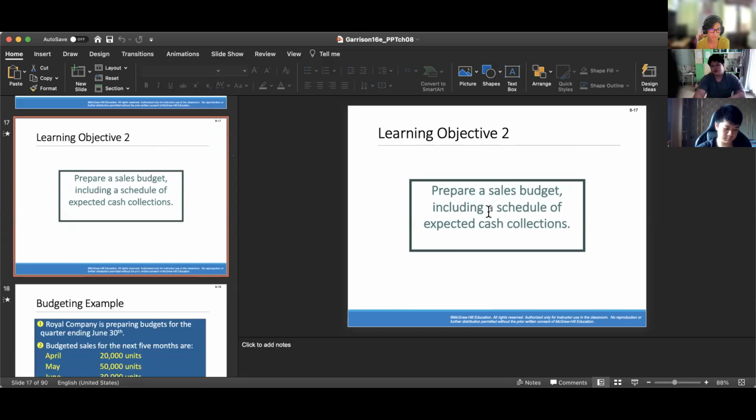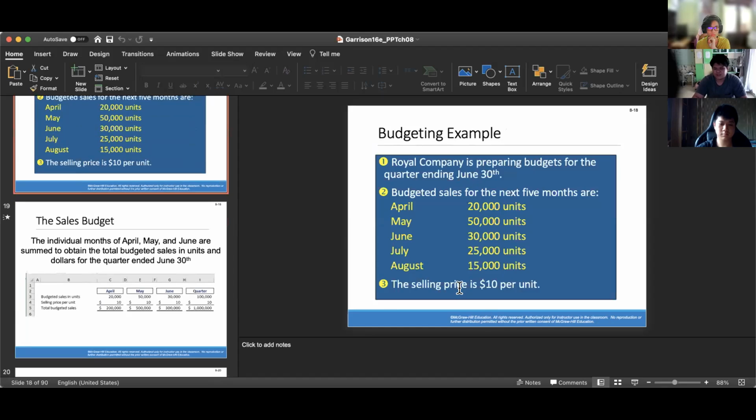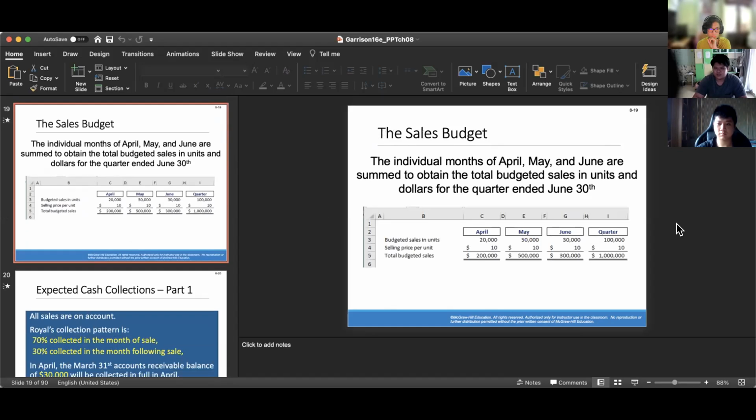Learning objective 2. Prepare a sales budget including a schedule of expected cash collections. Budgeting example. Let's say that a company is preparing budgets for the quarter ending June 30th. Budgeted sales for the next 5 months are shown here, and you have to take notes because this data will be used for the length of the presentation. The selling price is $10 per unit. This is the example of the sales budget.